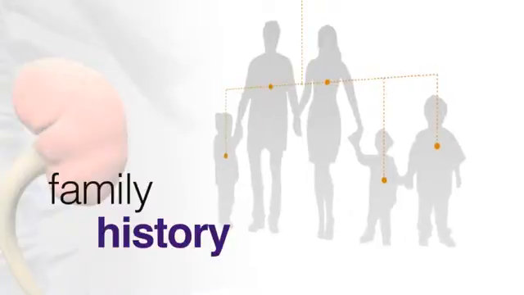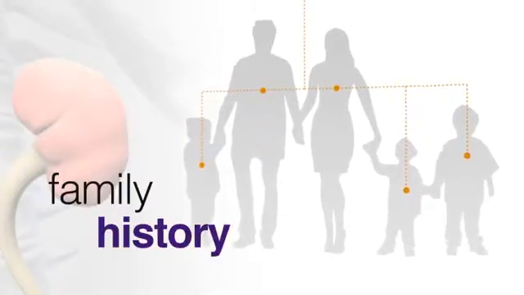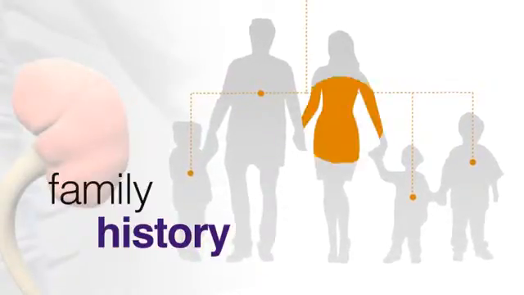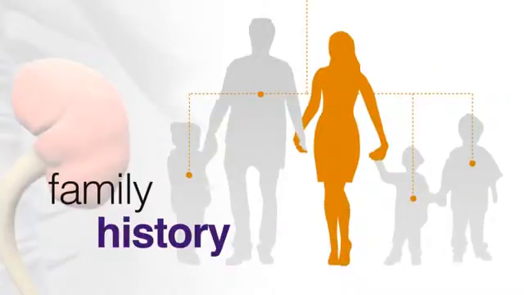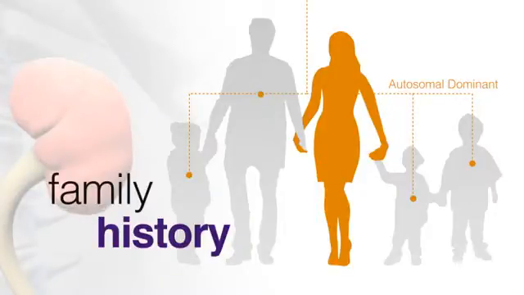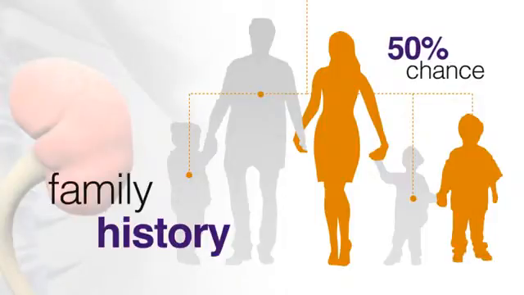Patient knowledge of family history of ADPKD can result in earlier diagnosis. Patients should be made aware of the chances of inheriting ADPKD if there is a positive family history. Because it is an autosomal dominant disease, only one copy of either mutated PKD gene is needed to inherit the disease. Therefore, there is a 50% chance that a patient may have inherited ADPKD if one of their parents had the disease. It is important to note, though, that although inheritance is the main way of acquiring ADPKD, patients may also acquire ADPKD through a spontaneous mutation.